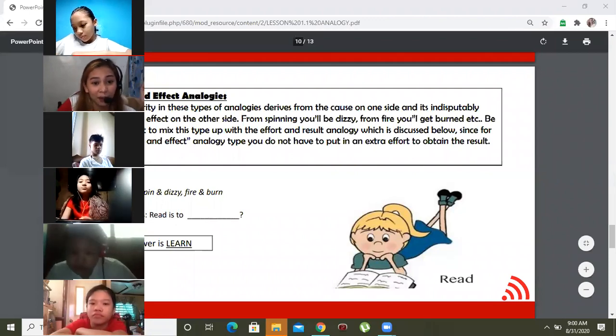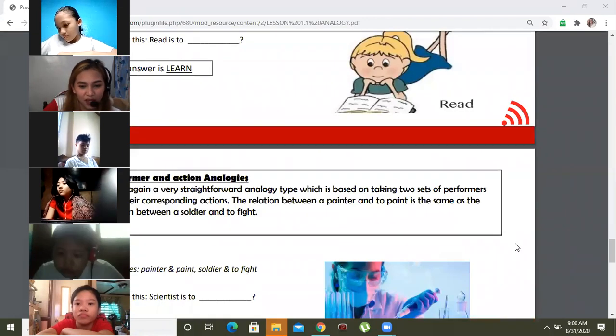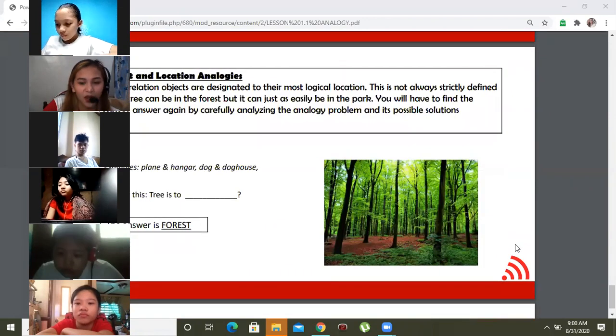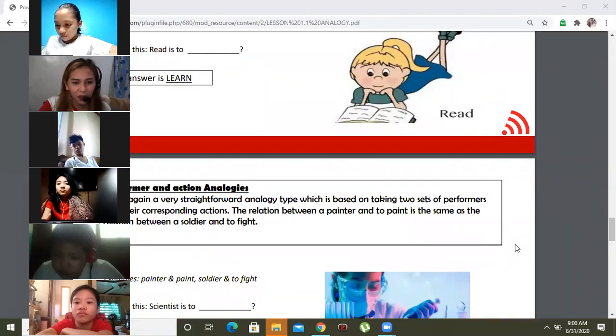Pagkatapos itong lesson natin, may magandang balita ako sa inyo, kaya kumalma kayo ha. Okay, so last two na lang ata to, last two. Okay, so last two na lang.